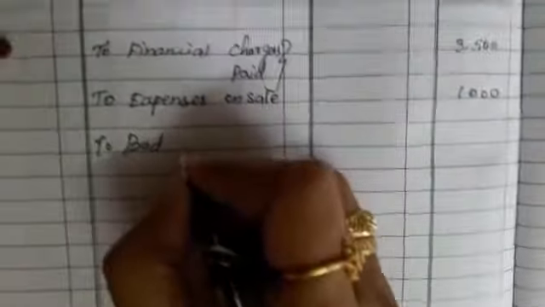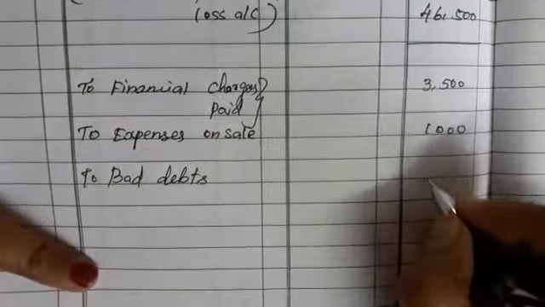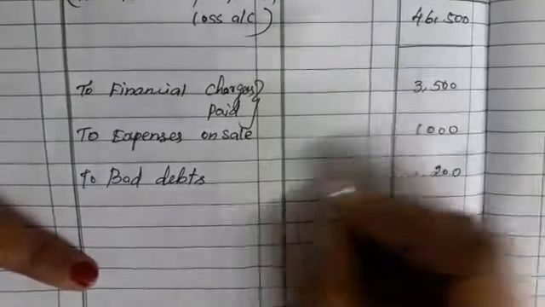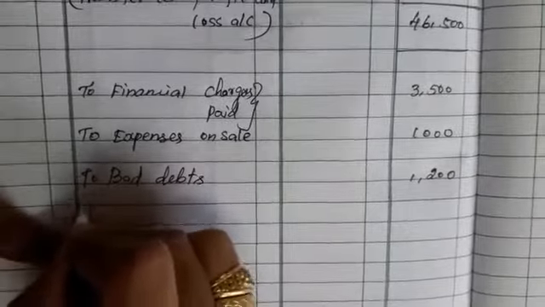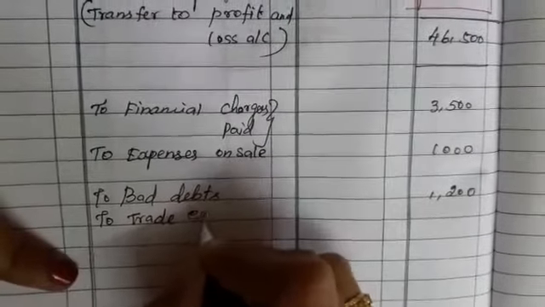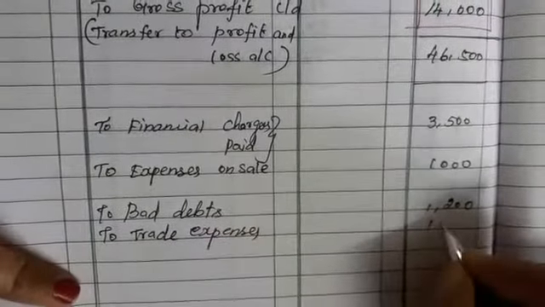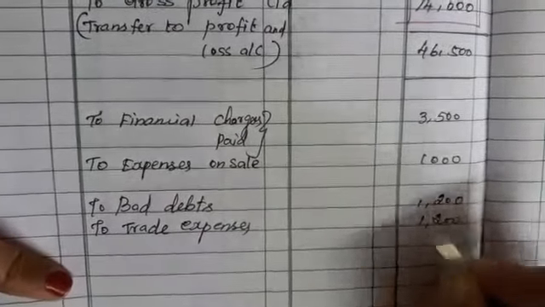Next, to bad debts, 1,200. Next one, to trade expenses. All the expenses come under the debit side, it's a nominal rule. So 1,200.